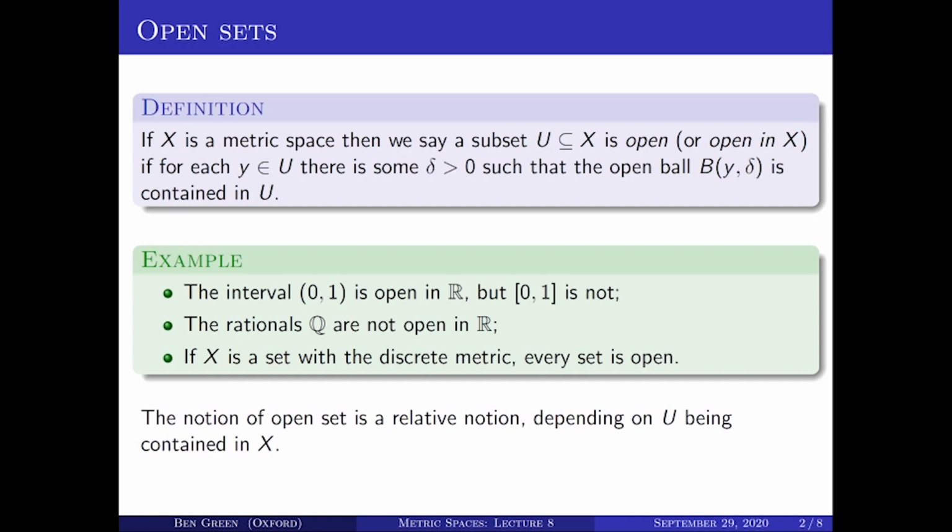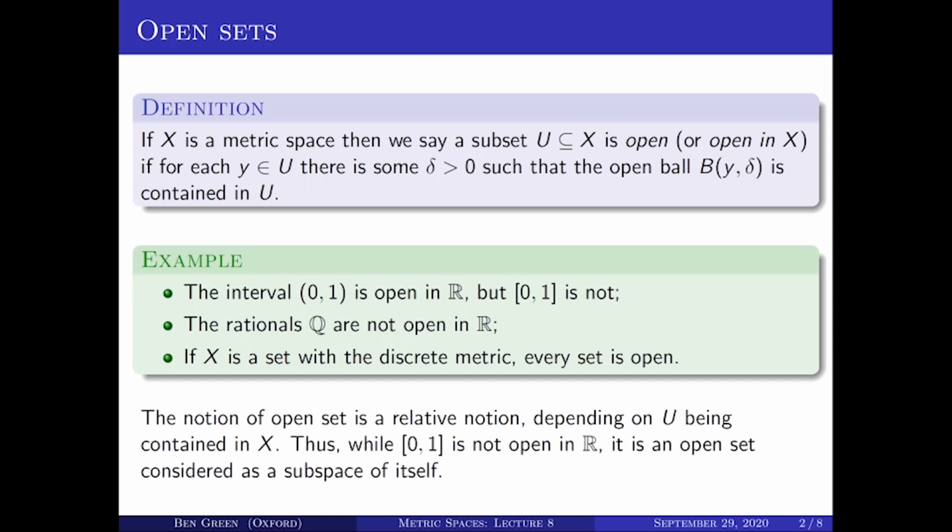Now it's very important to stress that this notion of open set is what we call a relative notion. So when you say that U is open, you really have to be thinking of U as a subset of X. And you really should be saying U is open in X. Let me clarify a bit what I mean by that. If I take the closed interval [0, 1], well, as I've just remarked, that's not an open set in the reals.